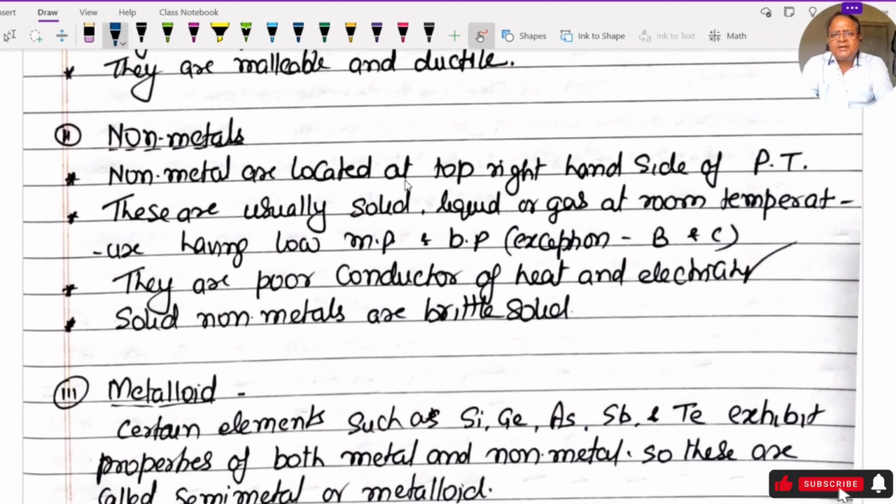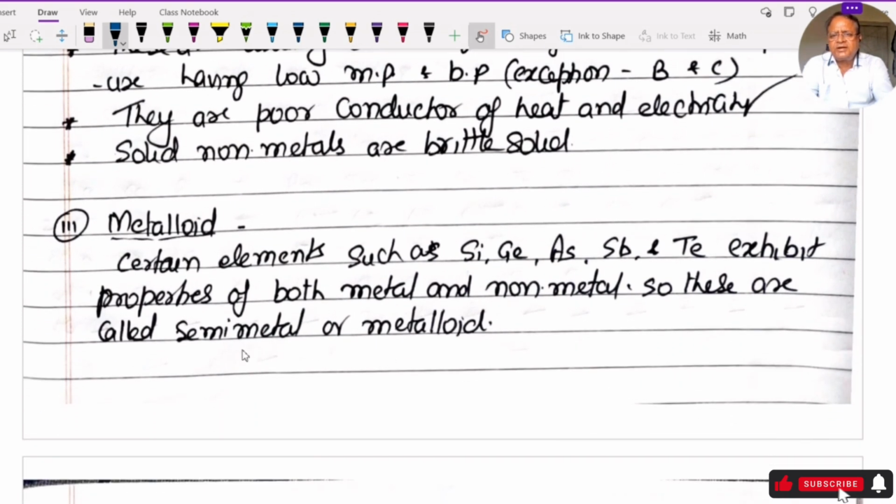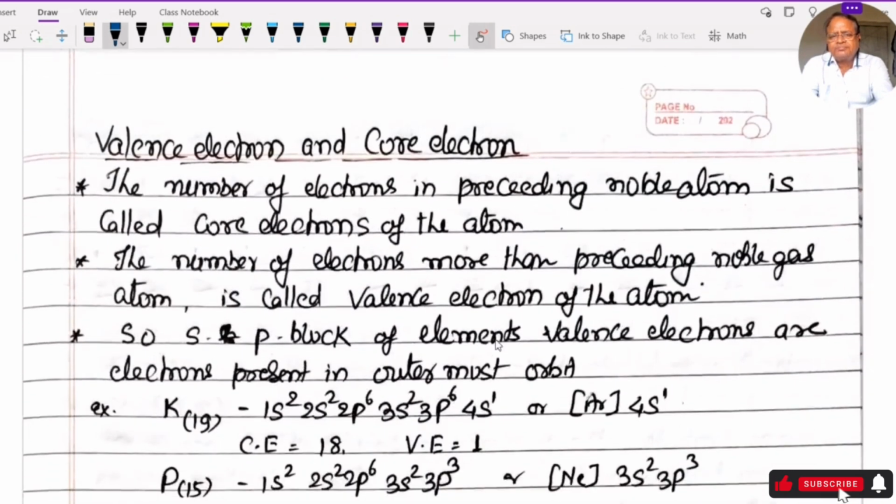Non-metals. Non-metals are located at the top right-hand side of the periodic table. These are usually solid, liquid or gas, with low melting point and boiling point, with the exception of boron and carbon, which have a very high melting point. They are poor conductors of heat and electricity. Solid non-metals are brittle. Metalloids. Certain elements such as silicon, germanium, arsenic, antimony and tellurium exhibit properties of both metal and non-metal, so they are called semi-metals or metalloids.